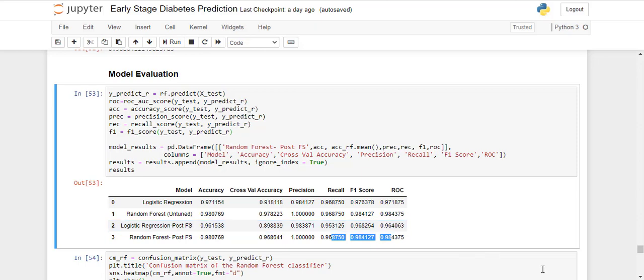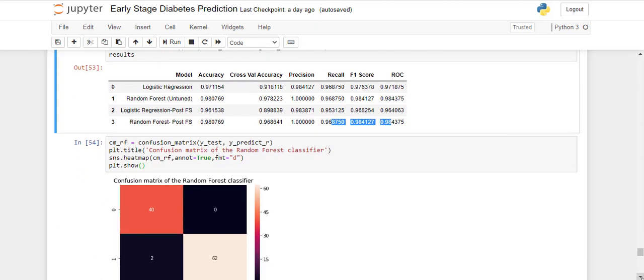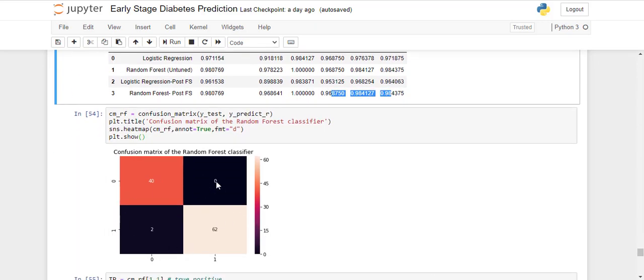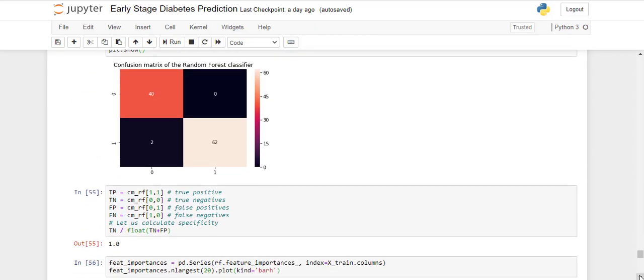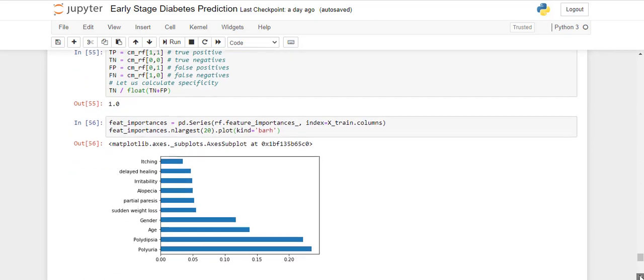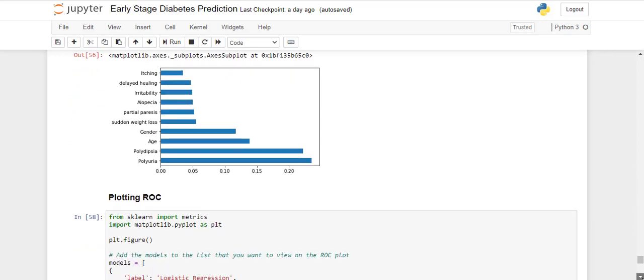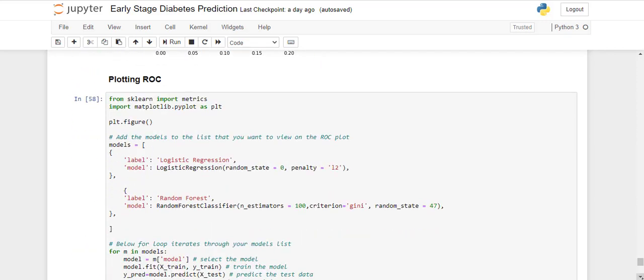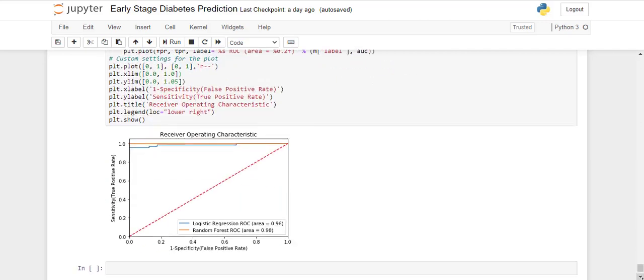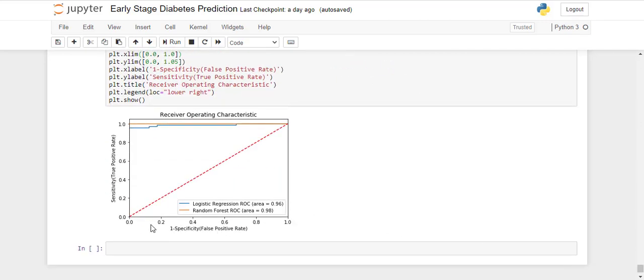Next, this is the same, as we can see, it is 0 false positives and 2 false negatives. Specificity is again 1, and the order of the top 10 features is the same. Next we will also plot the ROC, receiver operating characteristics curve, and we can see that random forest has done pretty well. It is somewhat ideal. The area under ROC is 0.98, whereas logistic regression has also done pretty well, at 0.96.